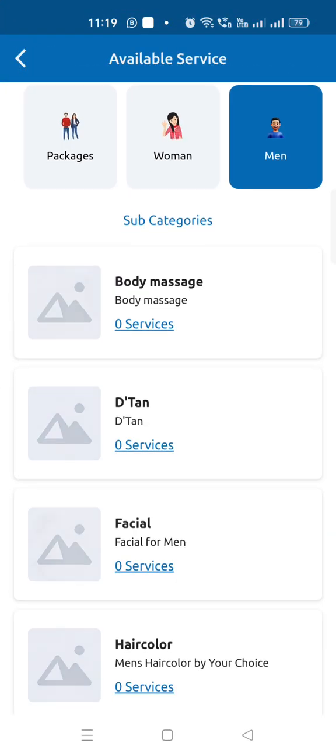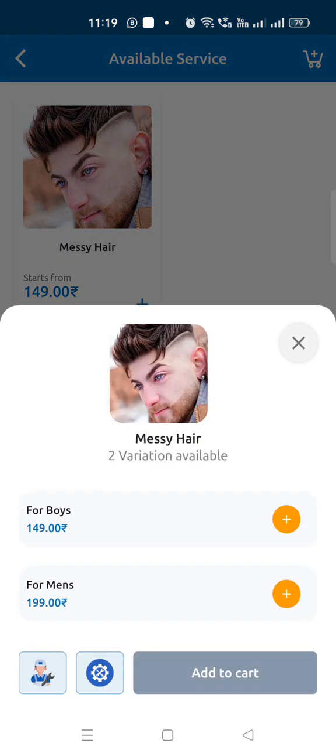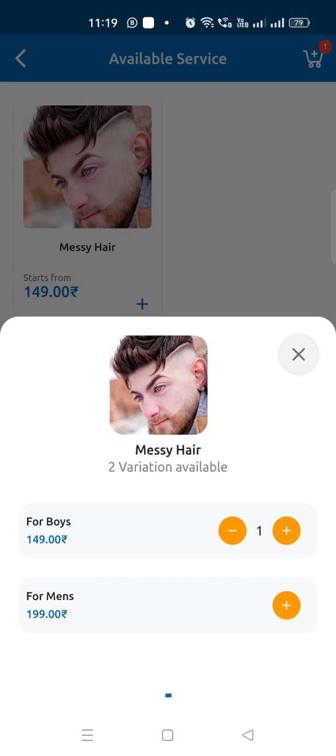I click on men and I go to haircut. I can see this category, this service. It has two options: you want the haircut for boys or men. So you can have only one option or two options. That is your choice. Let's say I choose the boys one and I click on add to cart.